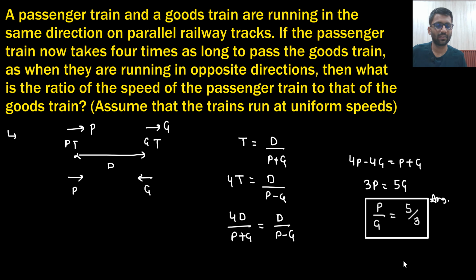Very easy. I just picked this question. This question is simply based on relative motion. But the thing is, here we do not need to care about the length of the trains because they are not even mentioned. So the first time it will take d upon p plus g, and if p minus g is there, it will take four times of that, right?